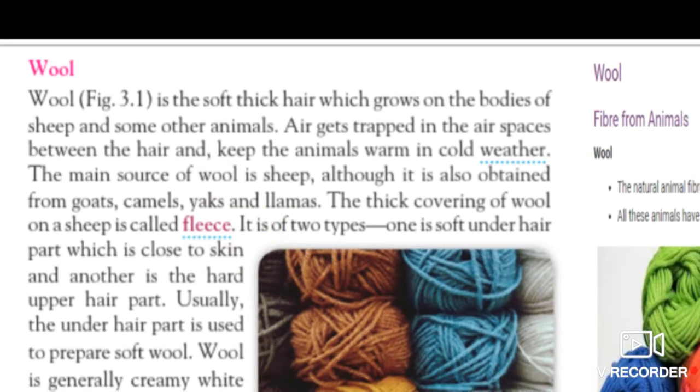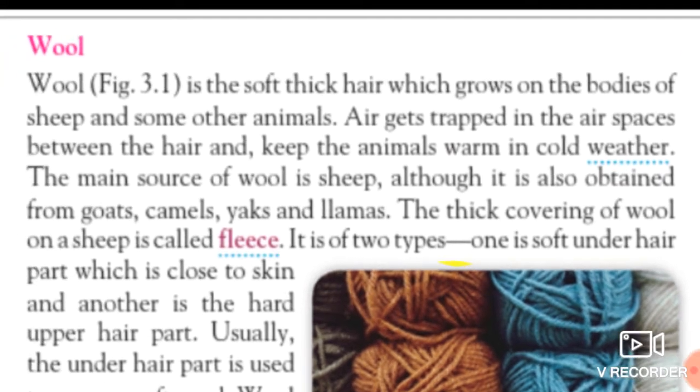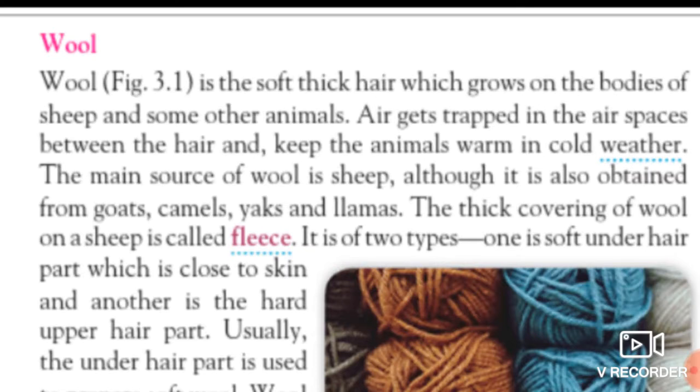Wool is a soft, thick hair which grows on the bodies of sheep and some other animals. The air gets trapped in the air spaces between the hair and keeps animals warm in cold weather.